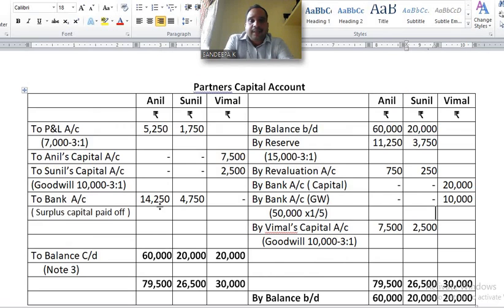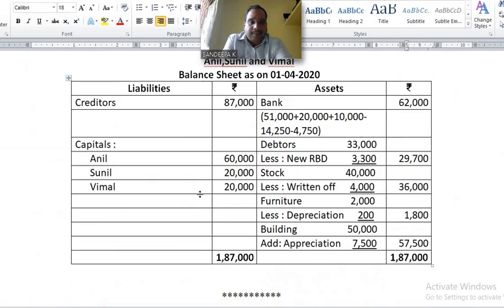If the entry is 'To bank', what happens? The bank balance decreases, okay? They withdraw from the bank. Yes, minus 14,250 minus 4,750. 51,000 plus 20,000 plus 10,000 minus 14,250 minus 4,750. How much? 62,000. This is cash at bank. Understand? Next, debtors.